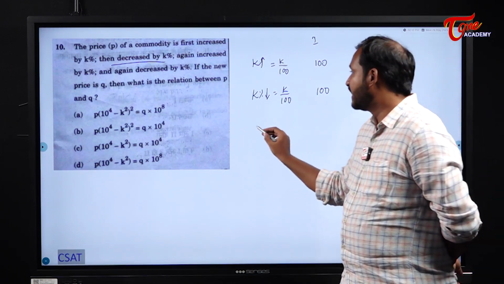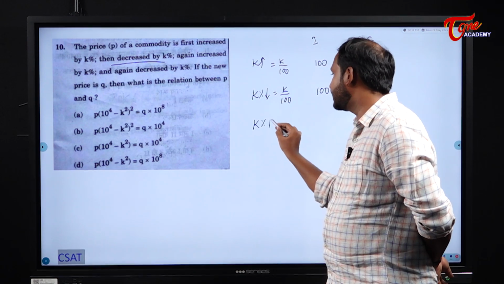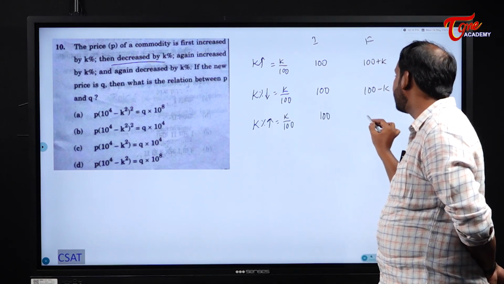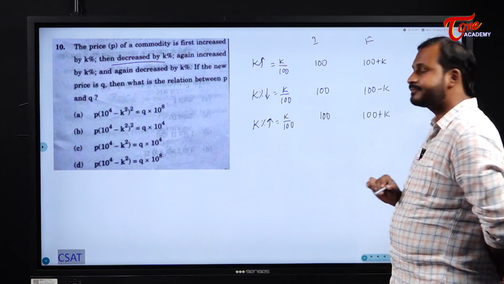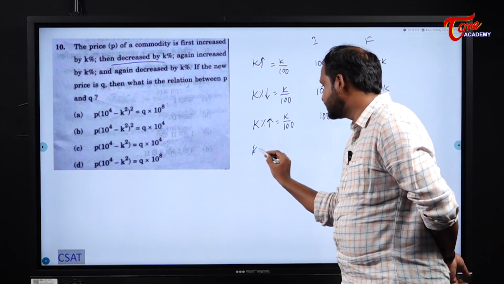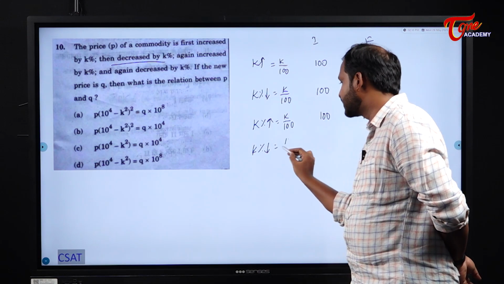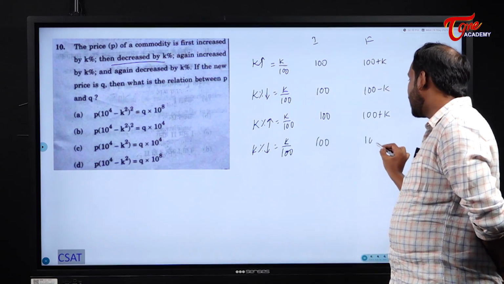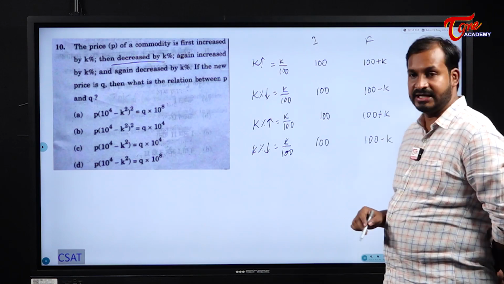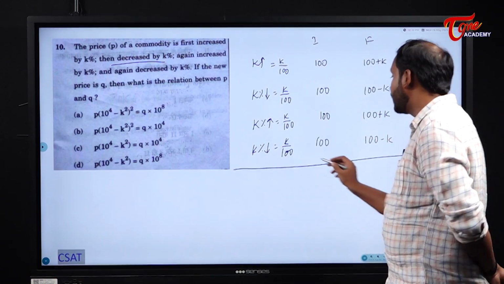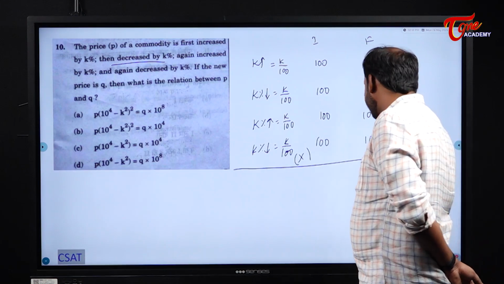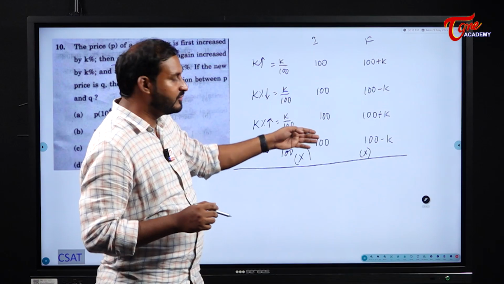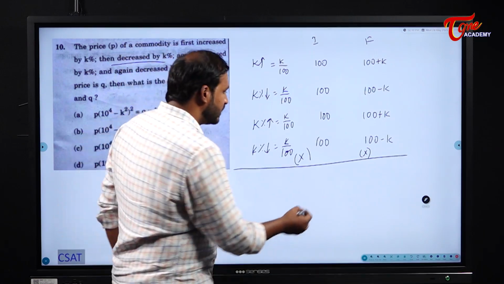Next, once again increased by K percentage. That means K by 100. So initial is 100, final will become 100 plus K. Next, K percentage decrease, so it becomes K by 100 again, that means 100 and 100 minus K. Why? Because it is a decrease. So now what did we do there? We multiplied them. Right? Do you remember? So 100 into 100 into 100 into 100, how many zeros? 8 zeros. This becomes 10 power 8.